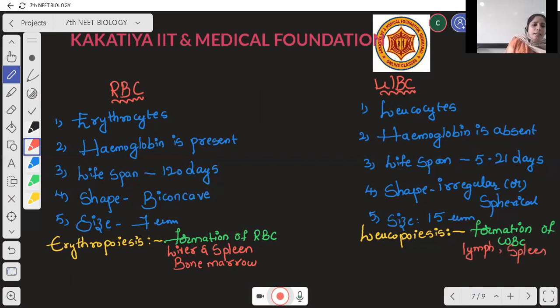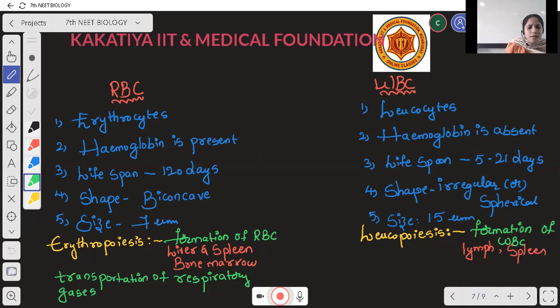And here you have to know the main function of RBC. It is nothing but transportation of respiratory gases, beta.